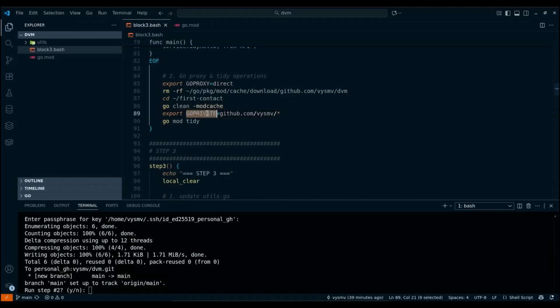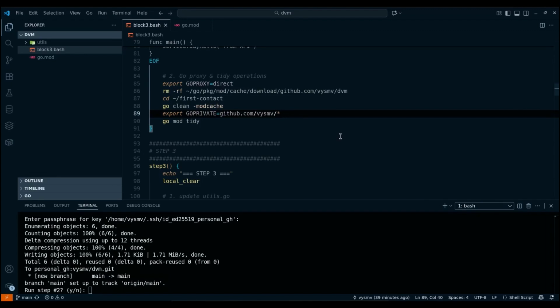The GOPRIVATE variable with the value github.com/vysmv/* is needed to avoid conflicts with version hash sums during experiments, since you may create a new repository and a set of identical tags several times during testing. This will lead to conflicts if you don't do this export.